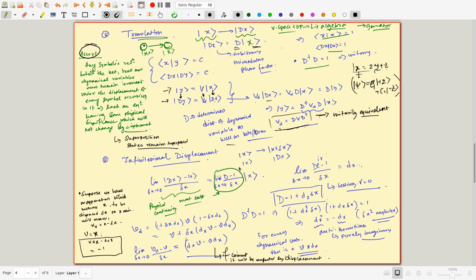You can do that, because any finite displacement can be thought of as made of many tiny infinitesimal displacements. So it is best to think in terms of these small infinitesimal displacements. Any finite displacement from here to here can be thought of as many infinitesimal displacements. We will eventually come back to this.